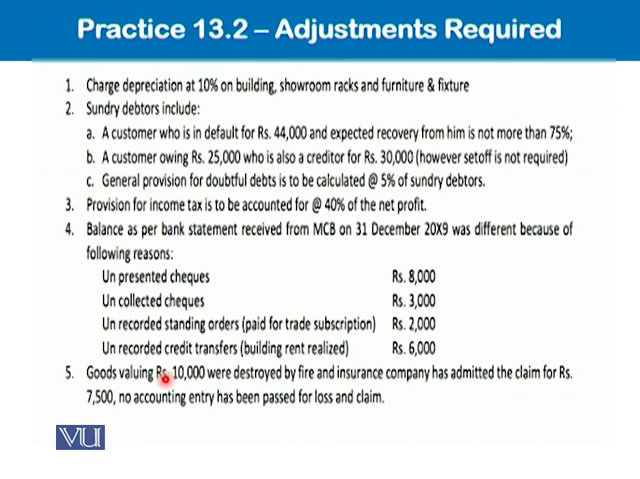And then goods valuing 10,000 were destroyed by fire. An insurance company has admitted the claim of 7,500. No accounting entry has been passed for this loss. So remember this also, but now we will be working on this bank reconciliation first.